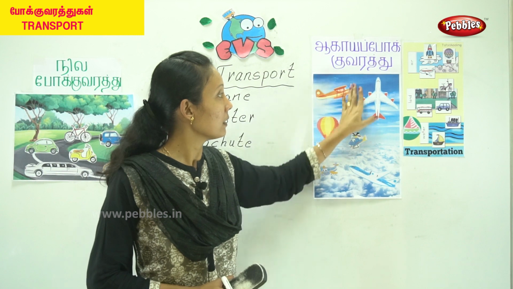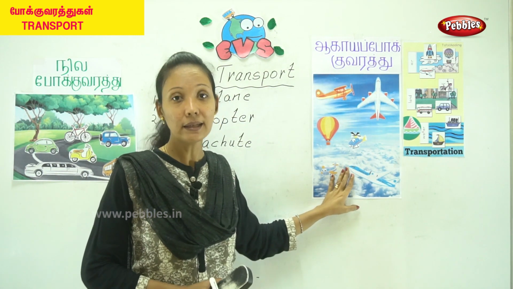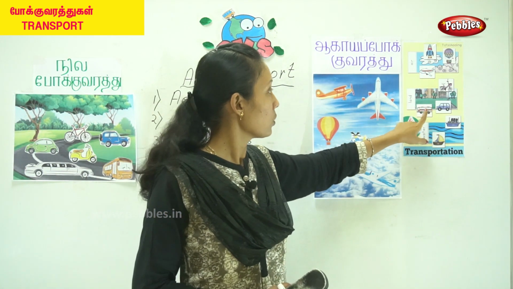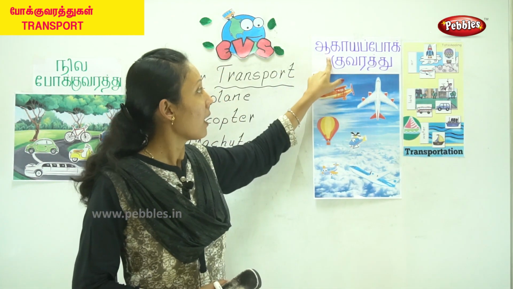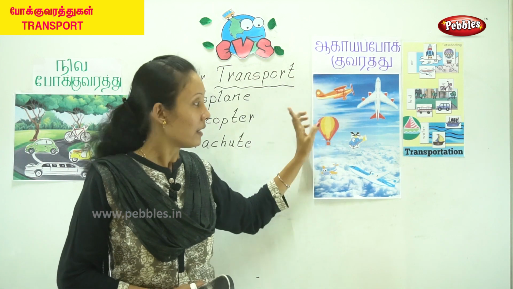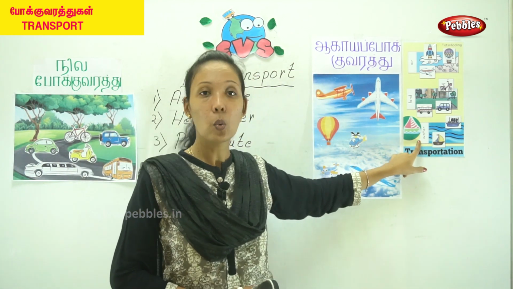So this is what is air transport. So you have learned land transport. Now this is the air transport, அதாவது ஆகாய போக்குவரத்து. Okay, now you have one more, it is the water transport.